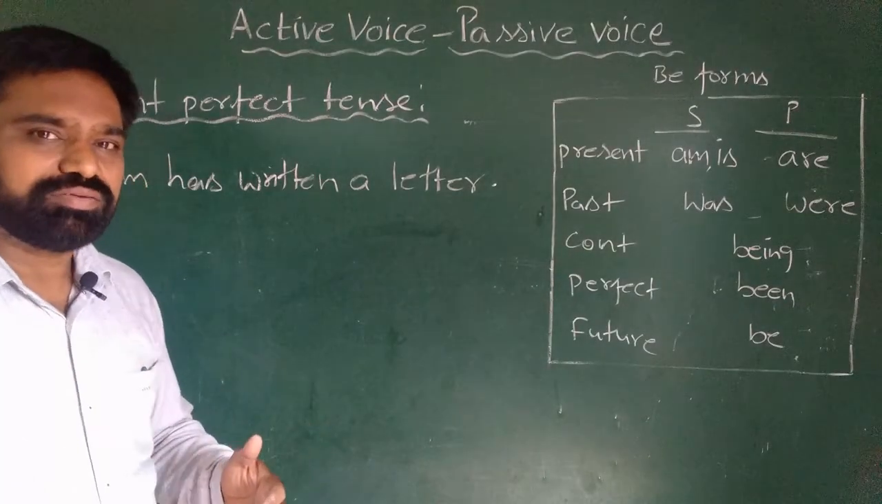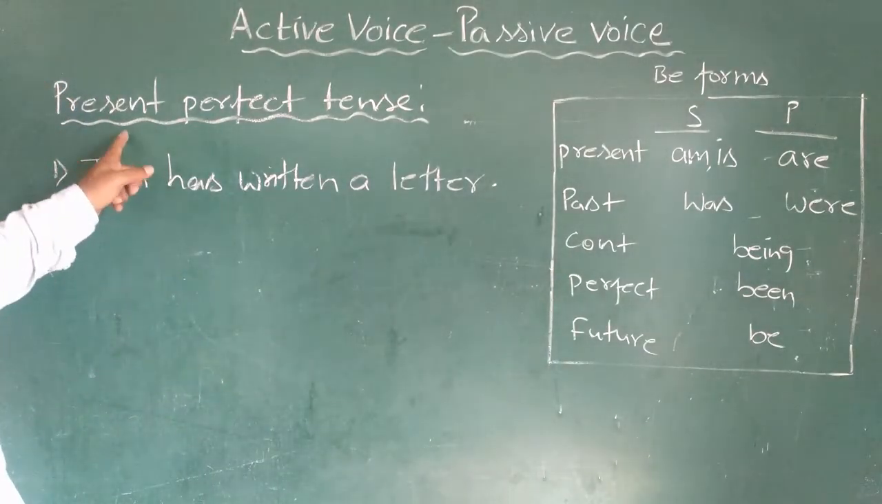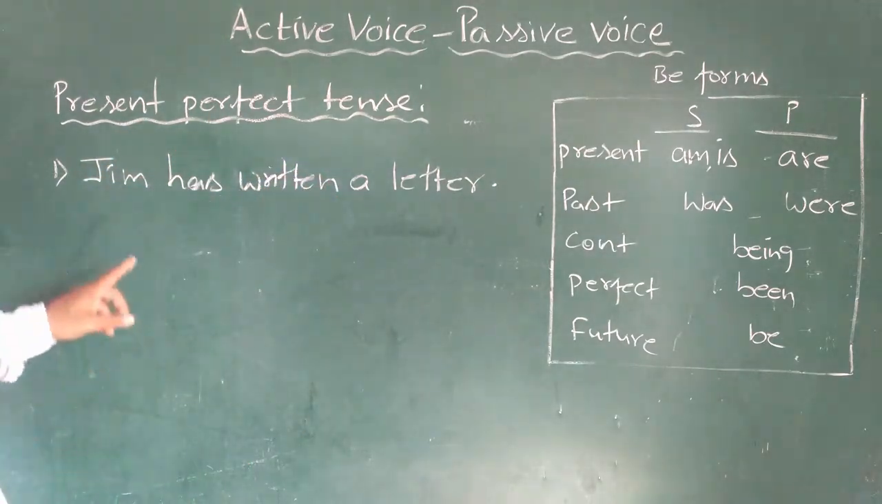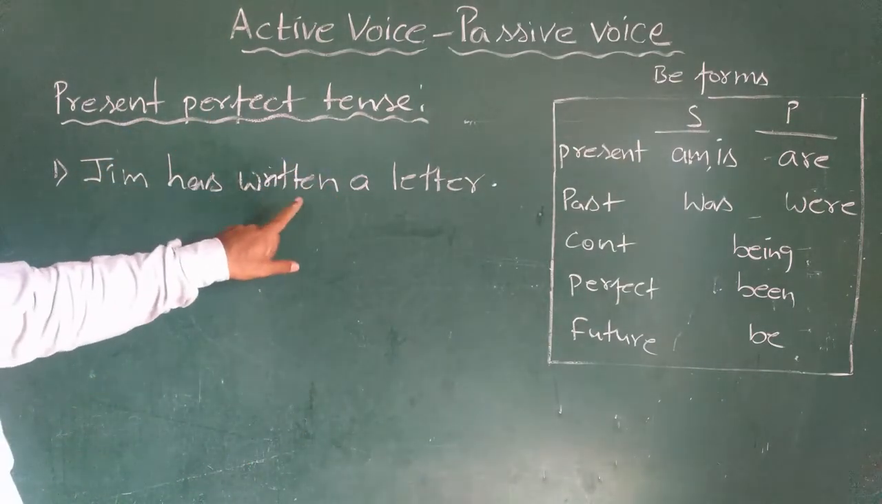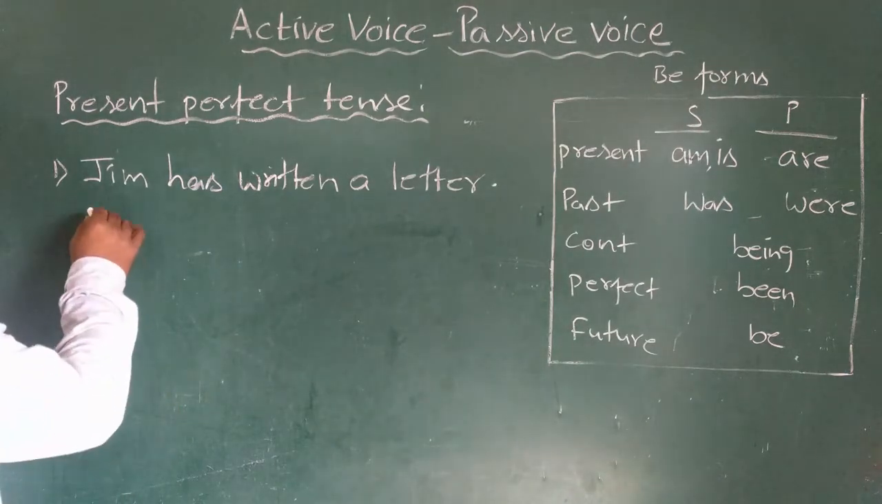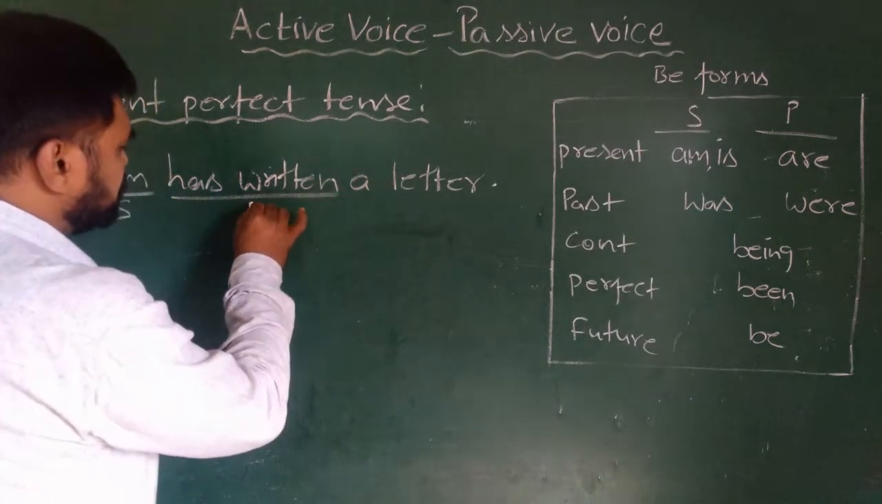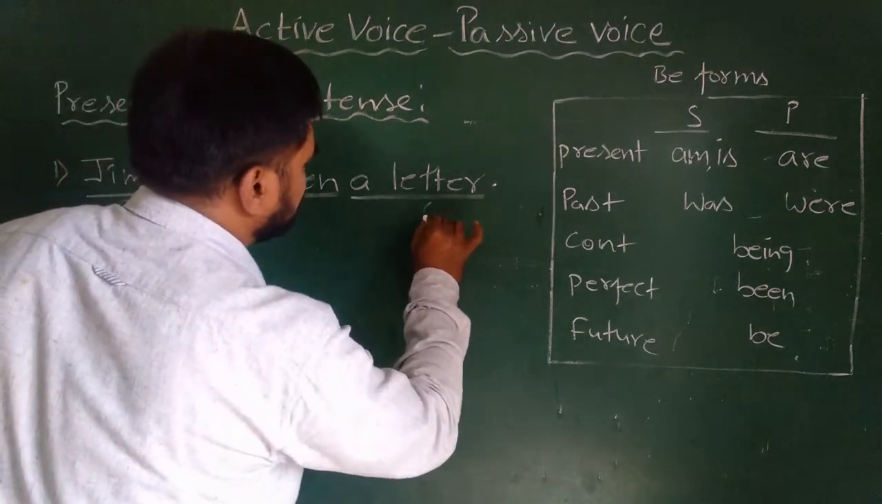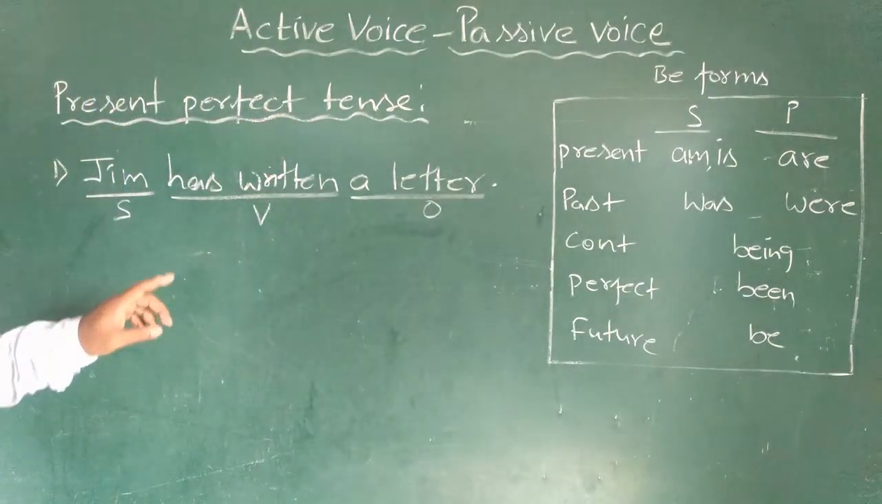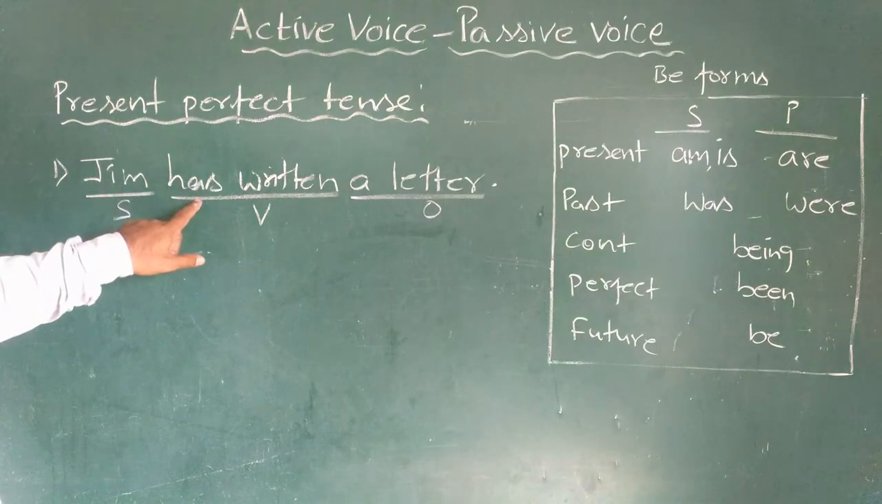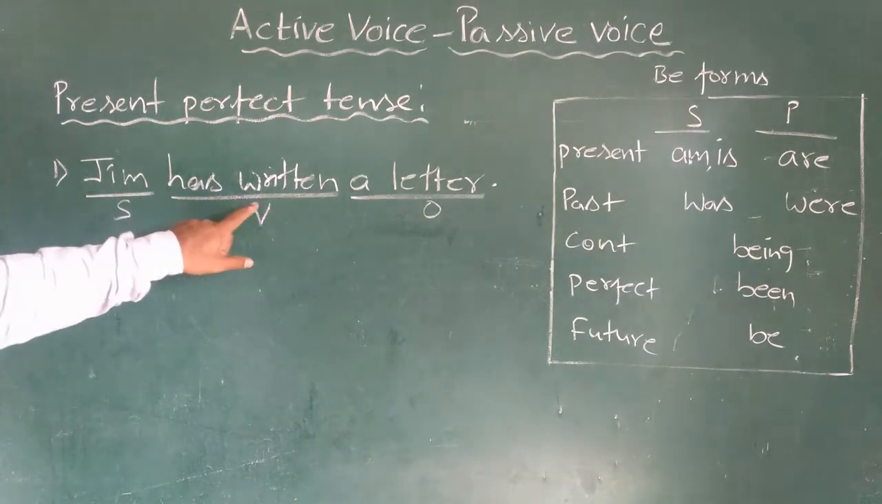Here you can see I have given an example in present perfect tense. Jim has written a letter. In this sentence, Jim is subject, has written is verb, a letter is object. So we can see here that verb is in present perfect tense, has written.